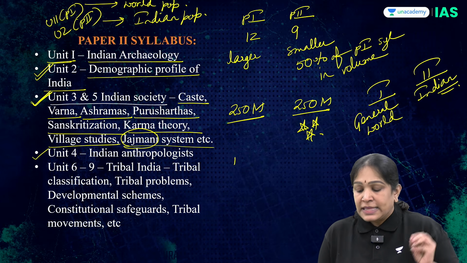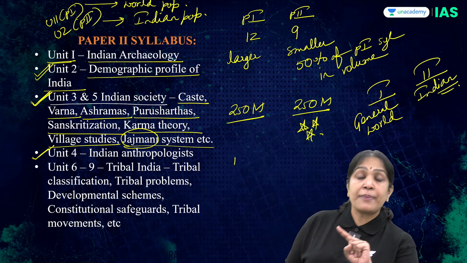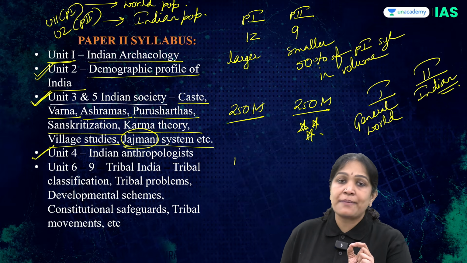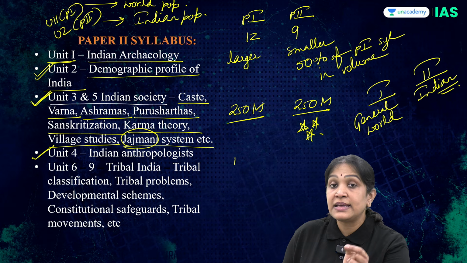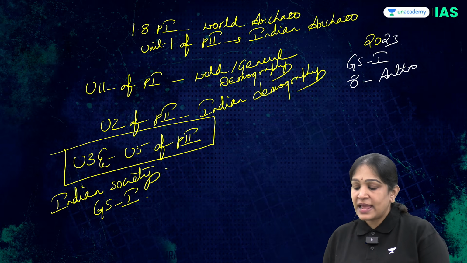Then unit 4 is not about Indian society, but it is about Indian anthropologists, Indian thinkers. Let me give you another comparison here.